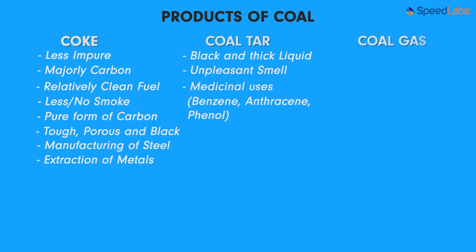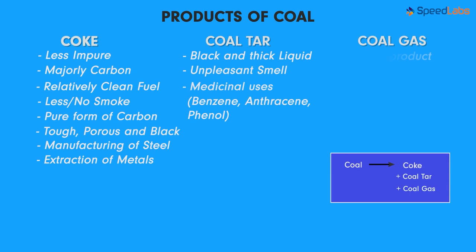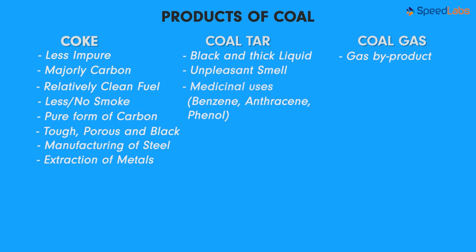What about coal gas? When coal is processed to get coke, coal gas is released as a gas byproduct. This is a very useful byproduct though. Until the 18th century, it was used as fuel to light streets up in both London and New York. Coal gas is nowadays used for heating purposes rather than lighting. The advent of the incandescent bulbs led to coal gas not being used anymore for lighting purposes. On the brighter side, we are saving an important fossil fuel though.